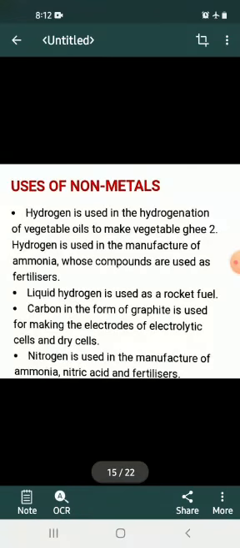Uses of non-metals. Liquid hydrogen is used as rocket fuel. Carbon in the form of graphite is used for making the electric rods of electrolytic cells and dry cells. Nitrogen is used in the manufacturing of ammonia, nitric acid and fertilizers.